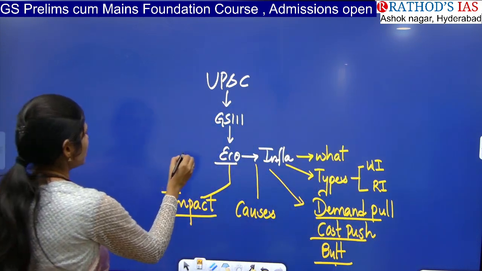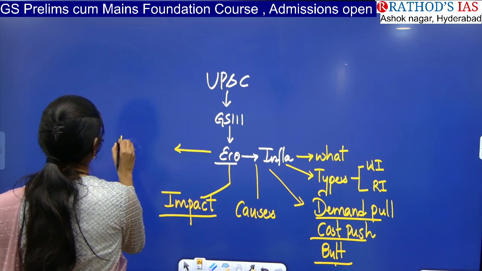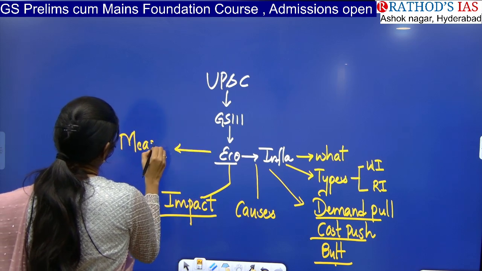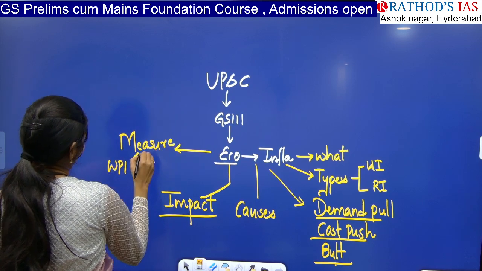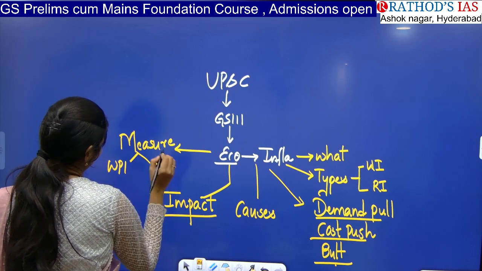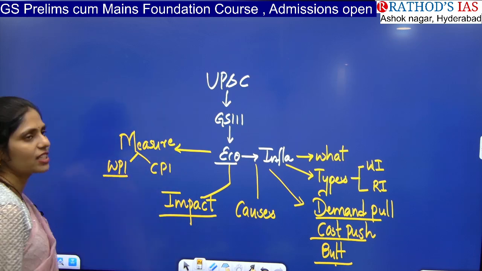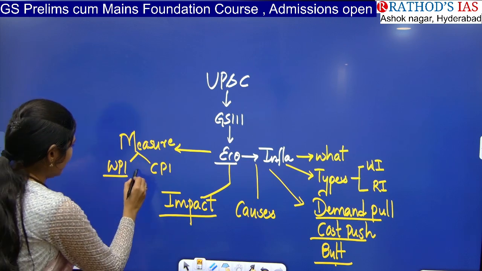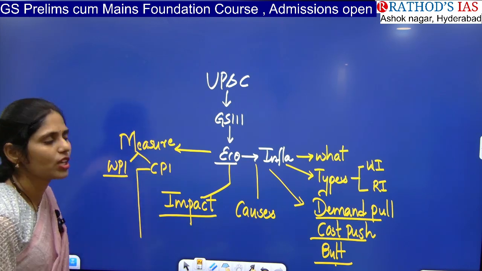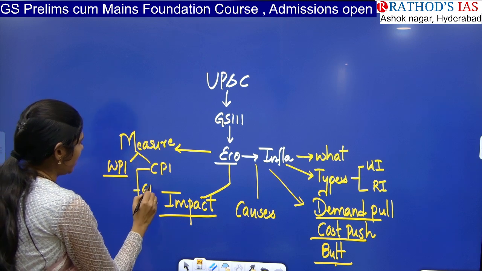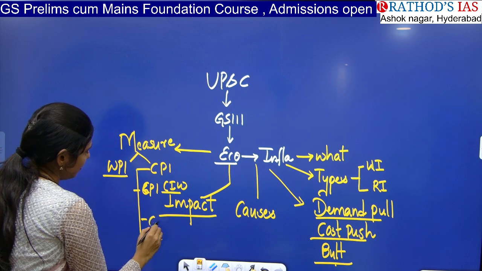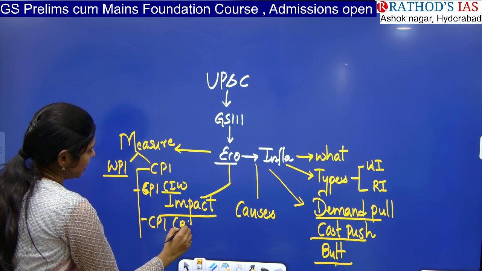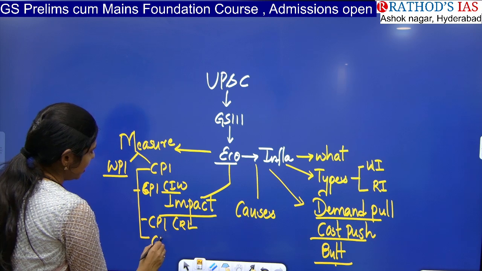And next, yes, we are saying inflation is there. So what are the measures? So how can we measure this inflation? We have WPI, wholesale price index, and we have CPI. So wholesale price index is only one, but there is again a subdivision in this CPI. So we will be saying CPI for industrial workers. We will be saying CPI for rural laborers. We will be seeing CPI combined.